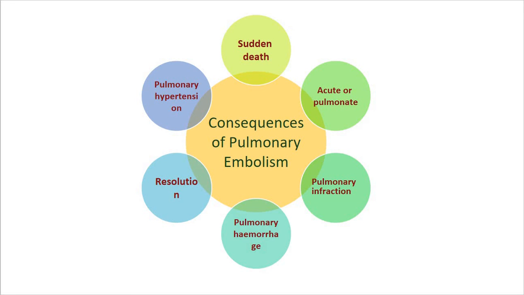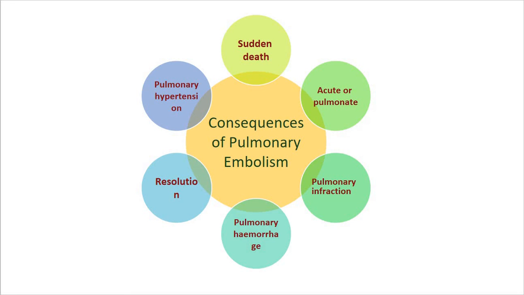The consequence of pulmonary embolism, where the first is sudden death. Now the second is acute cor pulmonale. Numerous small emboli may obstruct most of the pulmonary circulation, resulting in acute right heart failure, where the right side of the heart fails.